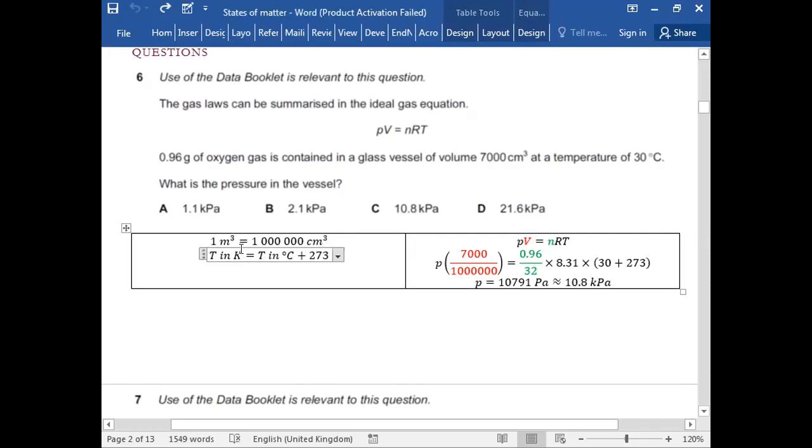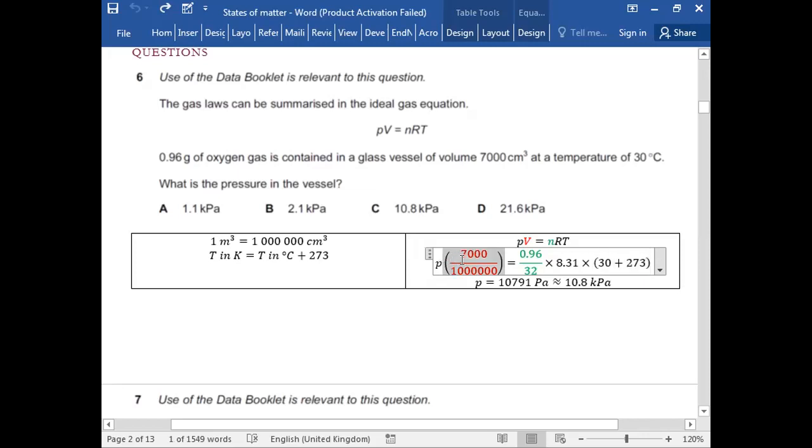Temperature in Kelvin, you need the temperature in Kelvin. Yes. Cannot use this equation without having the appropriate unit. That's what I told you. The only thing you need to focus on is the units. So the temperature in Kelvin is achieved when you take temperature in degrees centigrade and add 273 to it. Now let's see. Volume is 7,000 divided by 100,000. Number of moles is found as taking mass in grams divided by MR. Oxygen gas is O2. So the MR is 32. R is 8.31. Temperature is 30 plus 273, which is in kelvins.